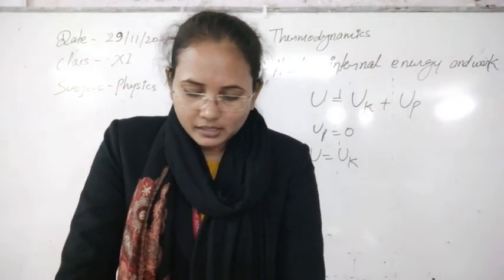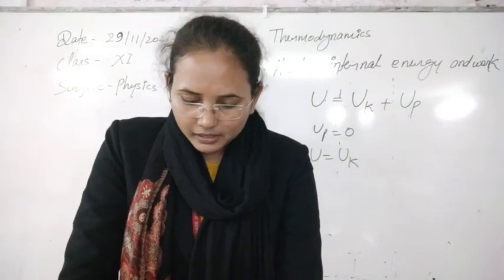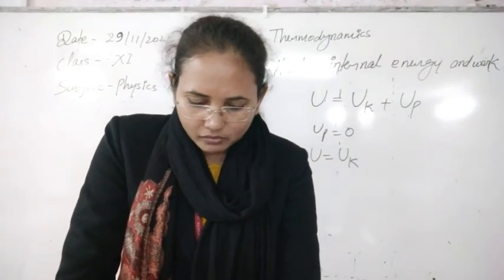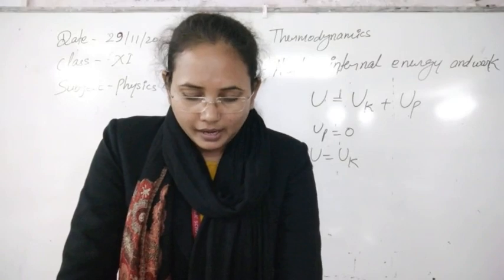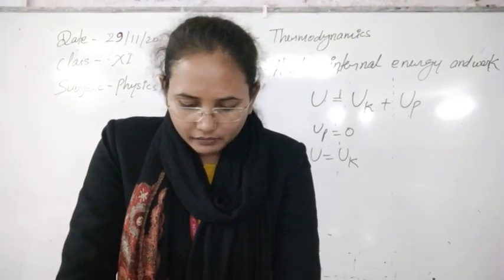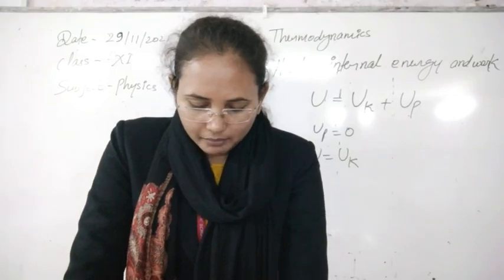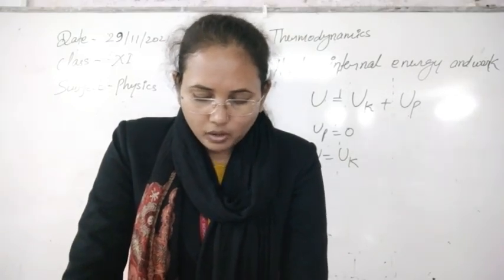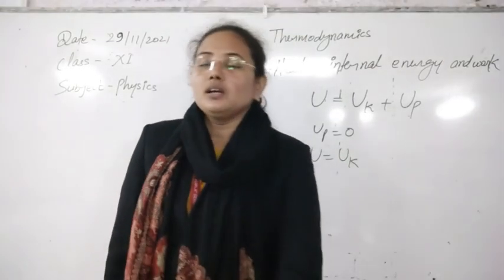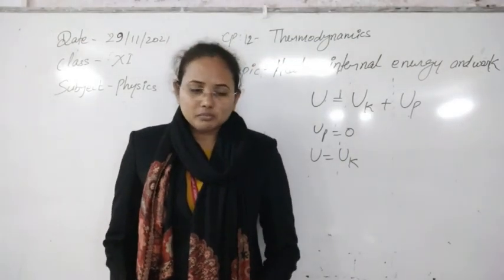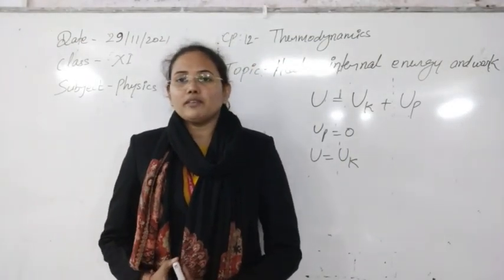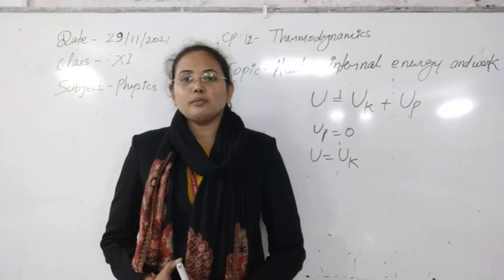The first point is: internal energy of a system is a macroscopic state variable of the system, and the internal energy of a given mass of gas depends on its state described by the specified values of pressure, volume and temperature. So first of all, students, what is a macroscopic variable and what is a microscopic variable?